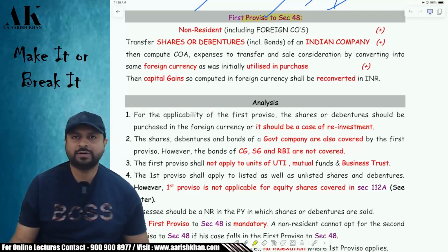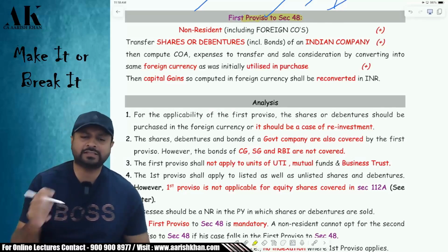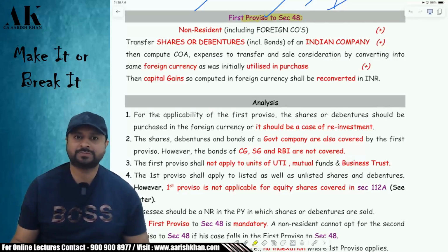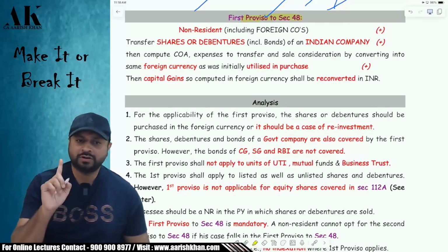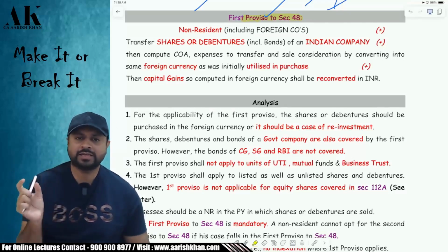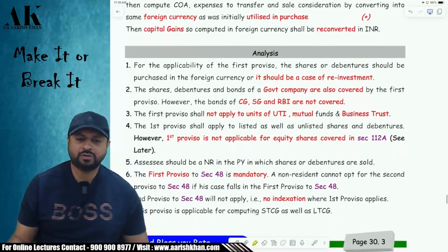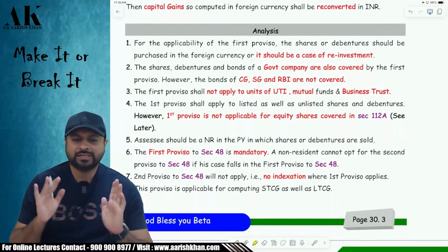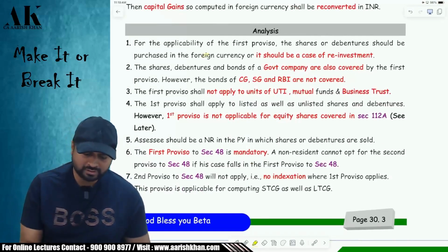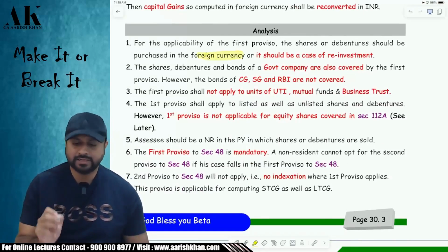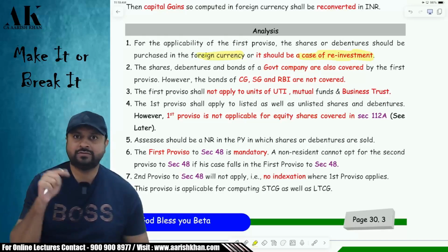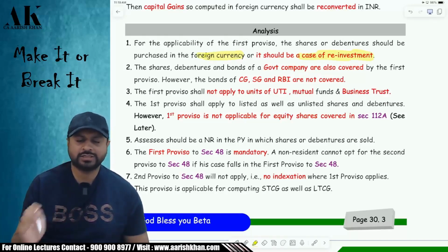So if a non-resident or foreign company purchases shares, debentures or bonds of an Indian company in foreign currency, then their calculation will be done as per Rule 115A. Rule 115A will say how the capital gains has to be computed. Now this proviso is applicable for shares and debentures purchased in foreign currency only, not in Indian currency. Further, it is also applicable if it is a case of reinvestment. You purchased once, then you sold, then you again reinvested, then also it is applicable.